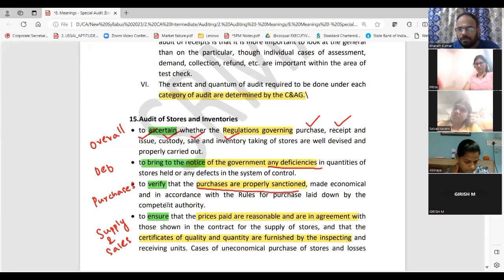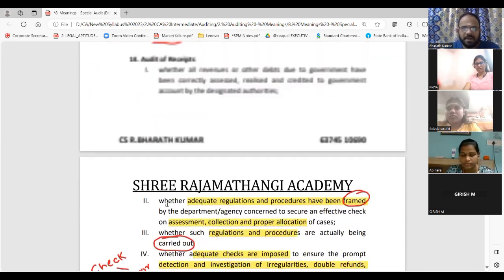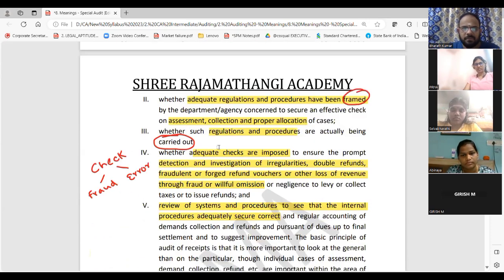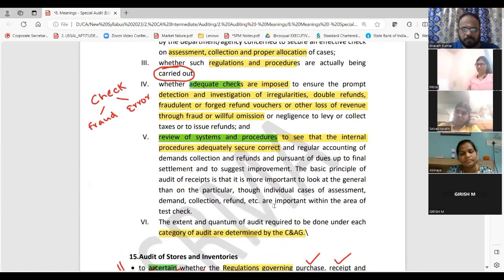That's an easy way to remember this chapter, and after this, chapter number 5. Here see the keywords. Whether correctly assessed, realized, credited. Then adequate regulations are there. Adequate checks are there. Review of systems and procedures are there. Whether it is determined, whatever is determined.